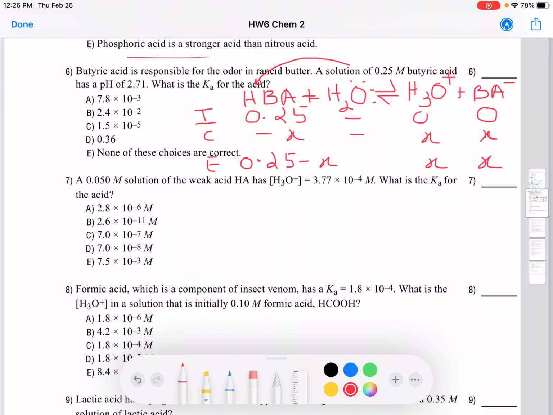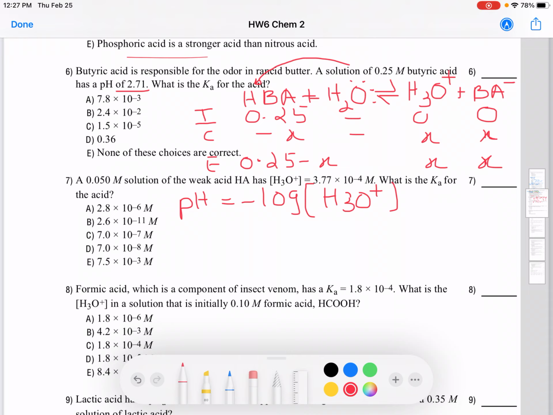We want to find out the Ka. And Ka is hydronium ion concentration times BA minus over HBA, right? And we are given pH 2.71. Remember, pH equals negative log of H3O plus. Now, how do we get the pH?